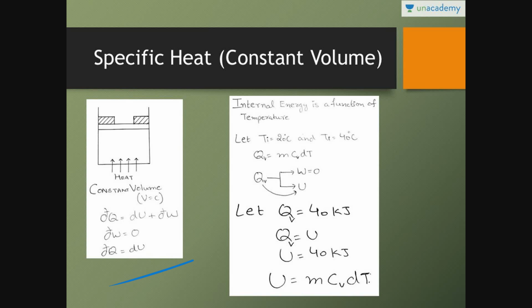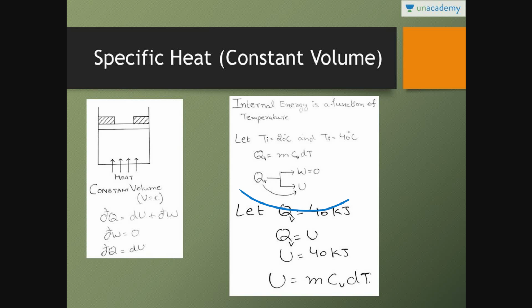Right. Let us suppose that in this particular system, initial temperature is equal to 20 degrees Celsius and final temperature we want is 40 degrees Celsius. Let us supply the heat. Heat will be transformed into two forms, either into work or into internal energy. For constant volume, W is equal to 0. So whatever heat is supplied, it will get transformed to internal energy.